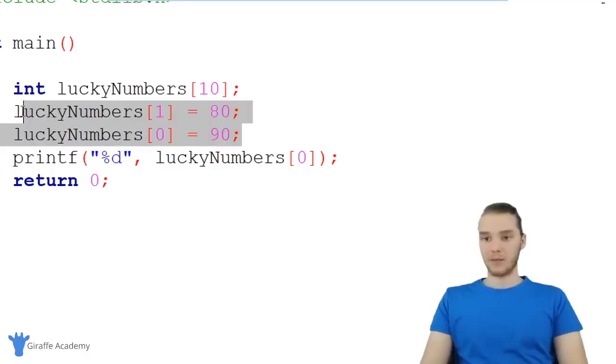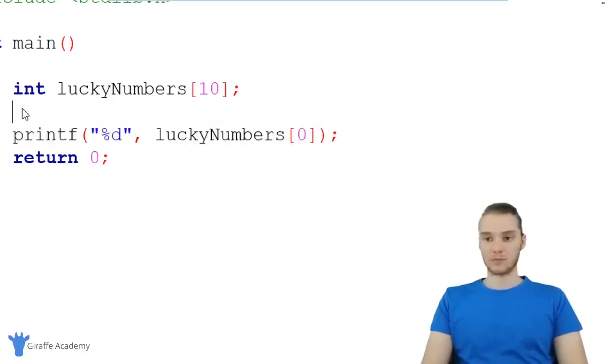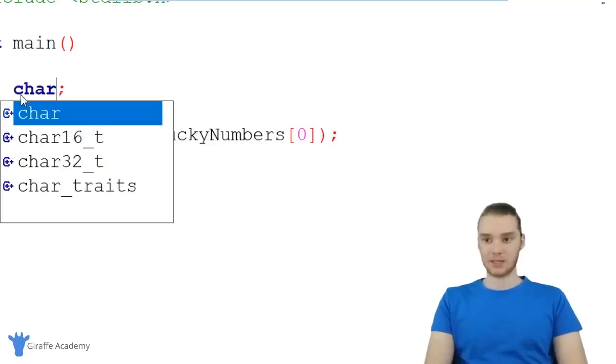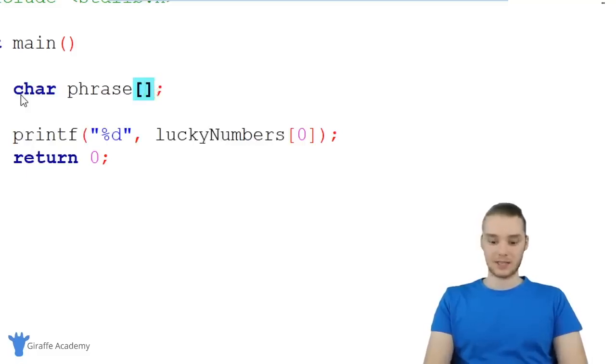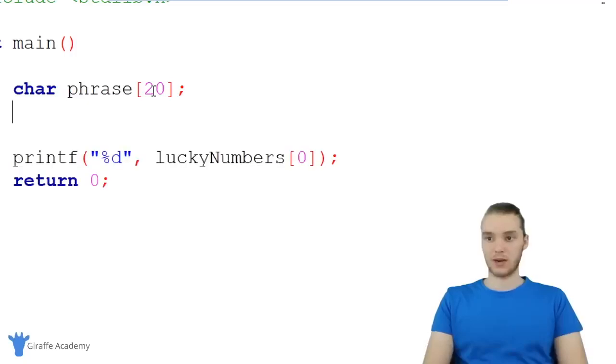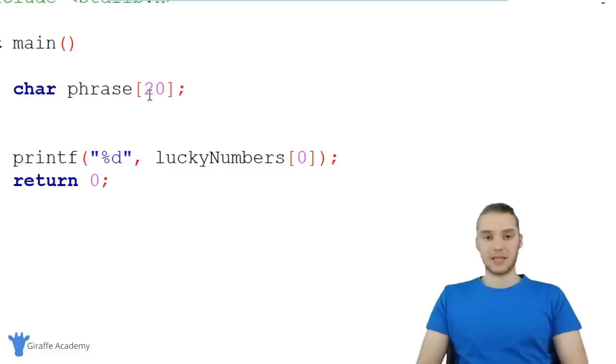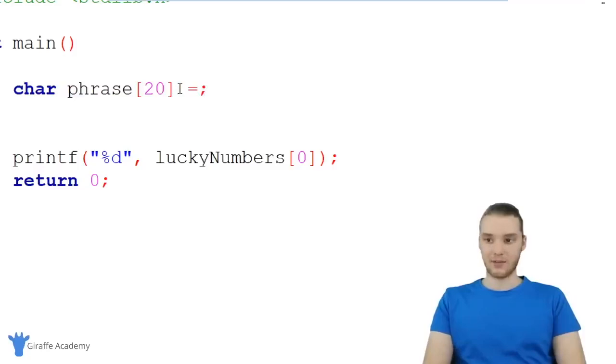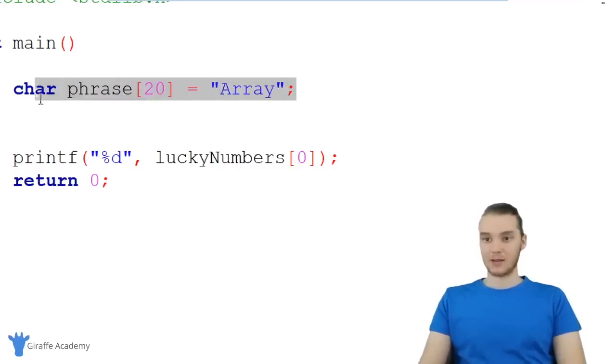Now I do want to point out one thing that we've been using in this course has been strings. So I've been creating character strings. So I could say like char phrase, and I could set this equal to Giraffe Academy. Or other times in the program, when we were making our little game, we created an array, and I would just say like 20, and then I would get input from the user and put that information in here. This is basically a string of characters. So anytime we create a string in C, like if I was to create a string over here, I called it like array or whatever, this is an array.